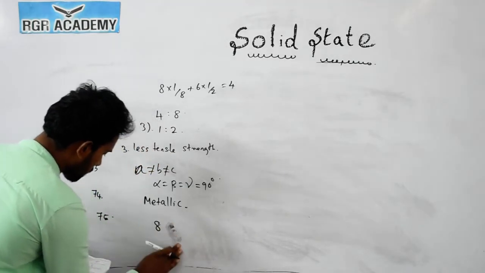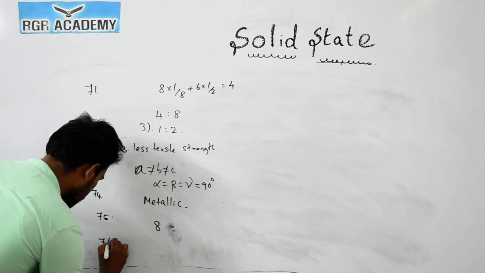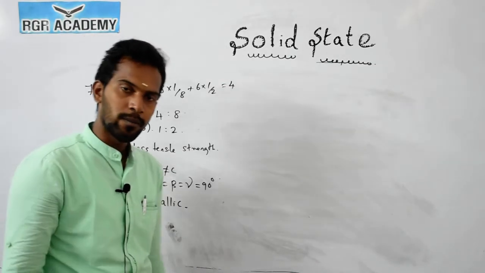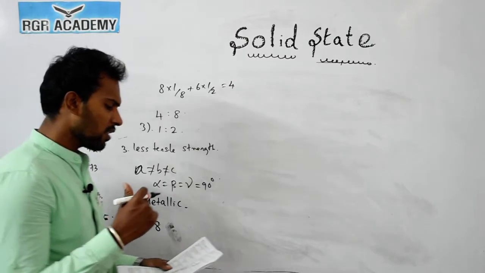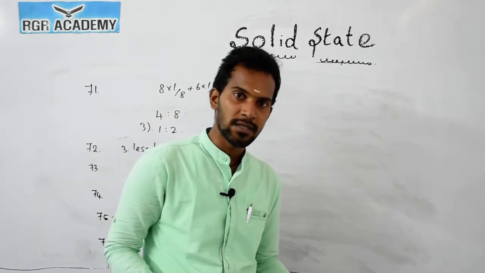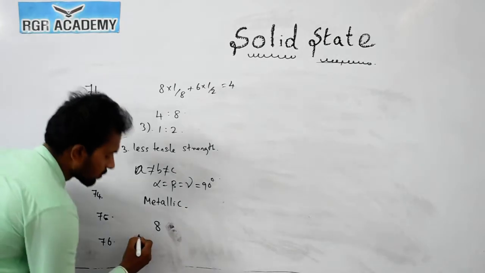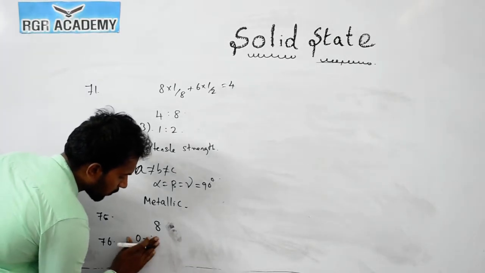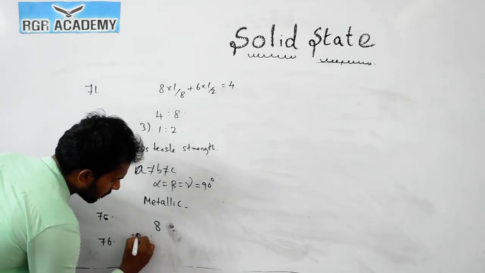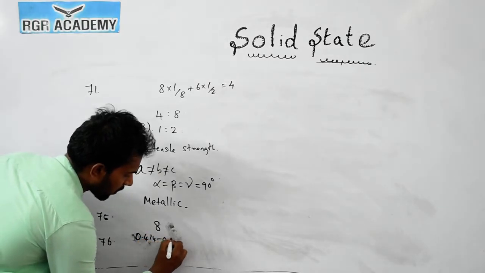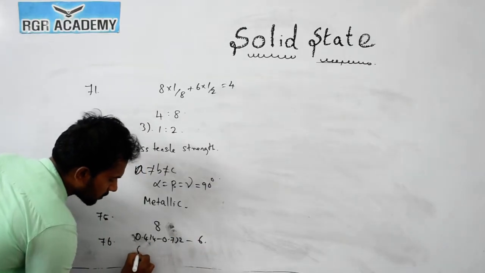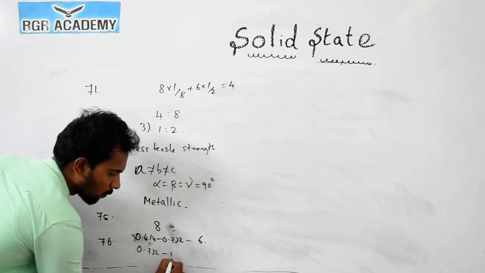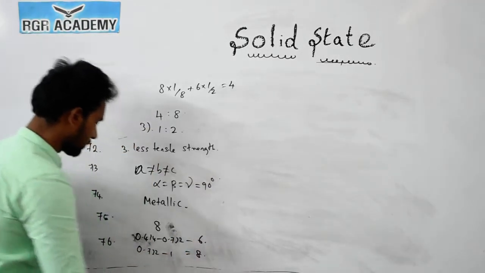Now question number 76. Previously I told you that in the case of an ionic crystal, we know the radius ratio from 0.4142 to 0.732 gives coordination number 6. Above 0.732, the coordination number is 8.